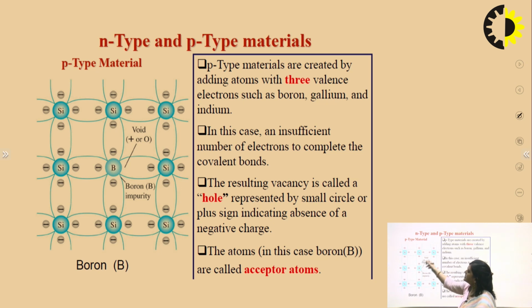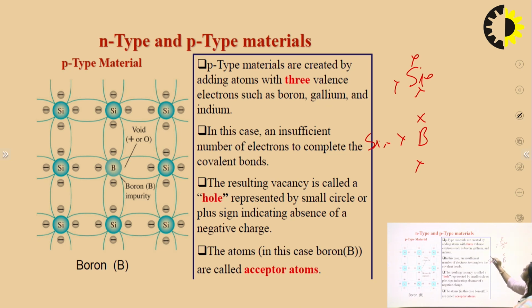And here we can see this is the boron, and boron has 3 electrons in its outermost orbit. That's why it is called a trivalent atom. 3 electrons are there. Silicon is there.